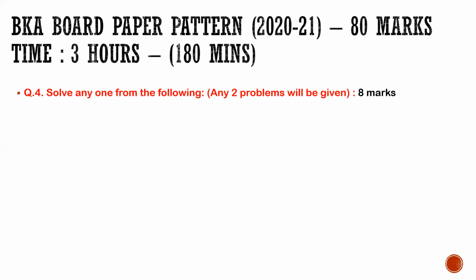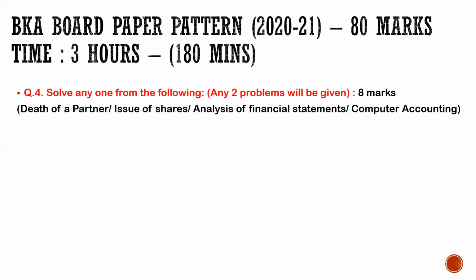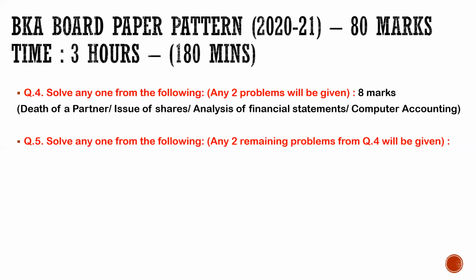Coming to question number 4, again you have solved any one out of 2 problems for 8 marks now. So the topics which you will see over here is death of a partner, issue of shares, analysis of financial statement and computer accounting. So class, ये जो 2 problems है, इनमें से any 2 का combination can be same as it was in 2 and 3. So मान लो if you're getting 2 problems, one on issue of shares and the second is of computer accounting, so you can expect the next 2 in question number 5, that is death or analysis next question में आएगा.